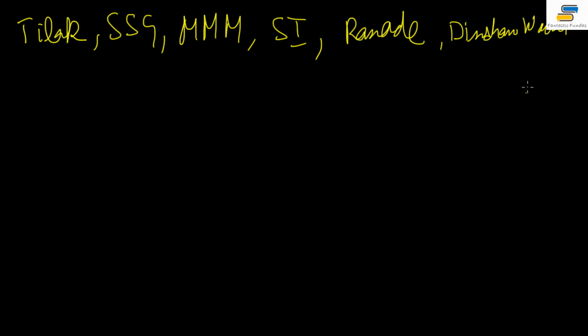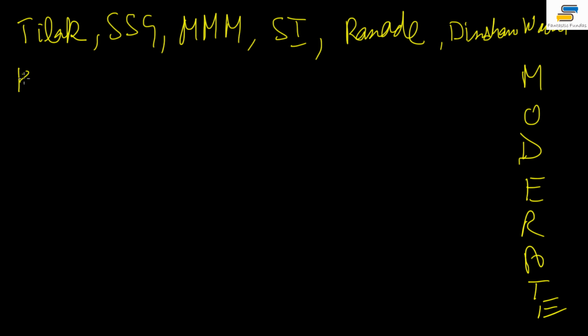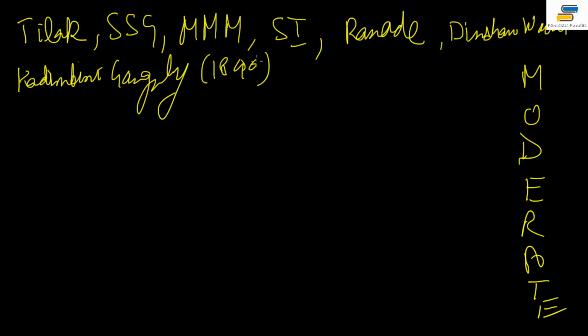Why are we calling them moderates? I will tell you about that, because of their method of working. But these are important moderate leaders, okay. Their way of fighting the Britishers is not extreme, and they actually did not need those methods at all. Anyway, right. If we talk about the female ones, it was Kadambini Ganguly, right, and she attended the Congress session in 1890. She's not the president then, she just attends the session, okay.